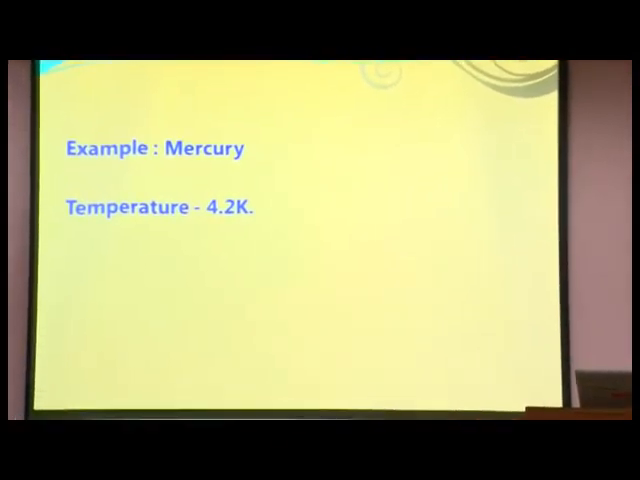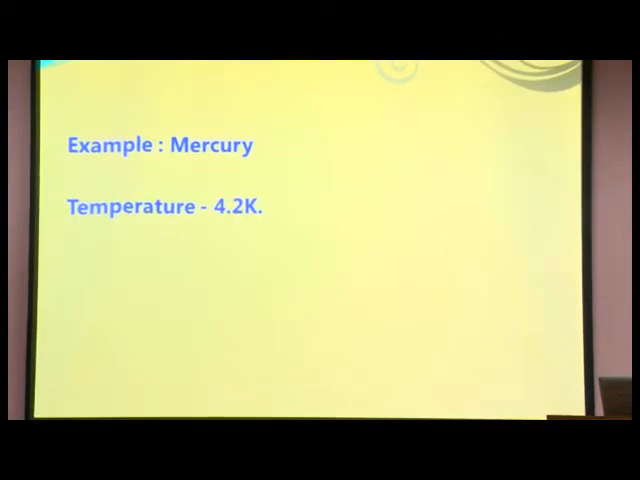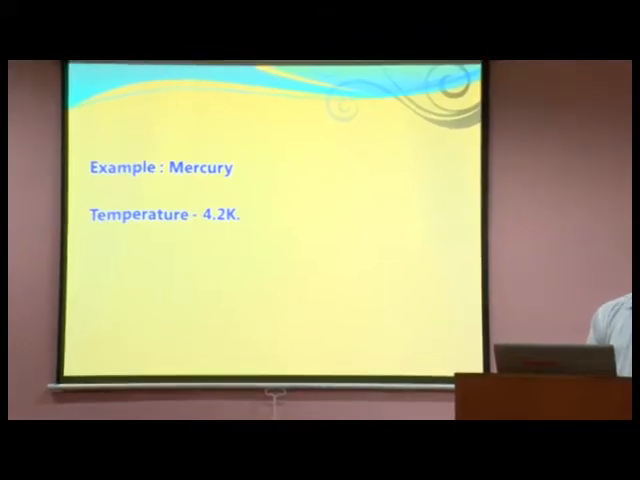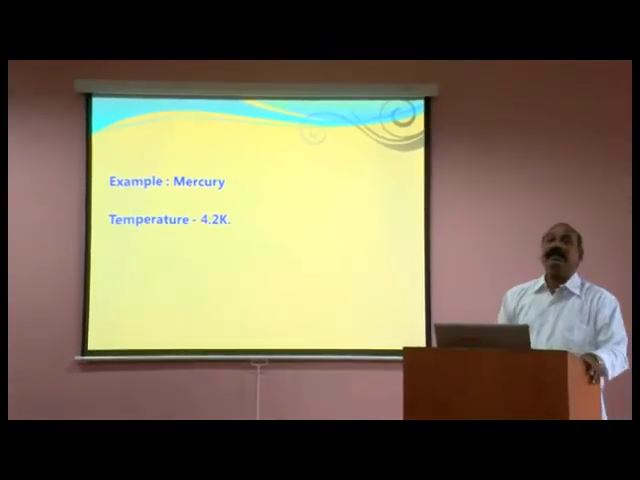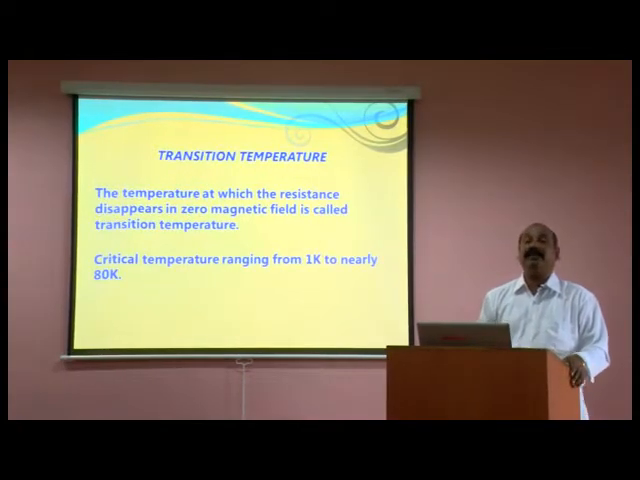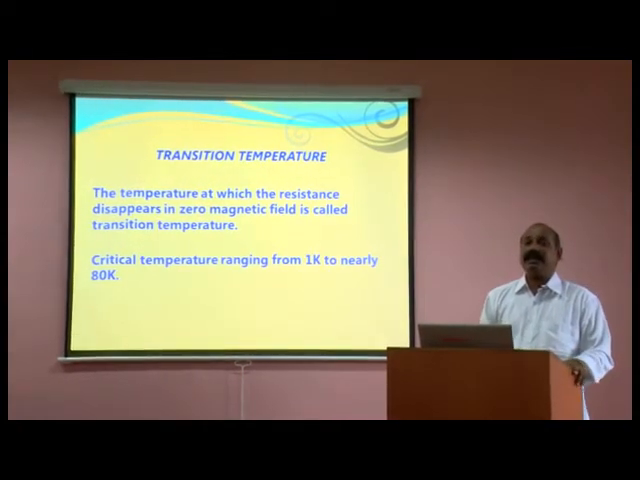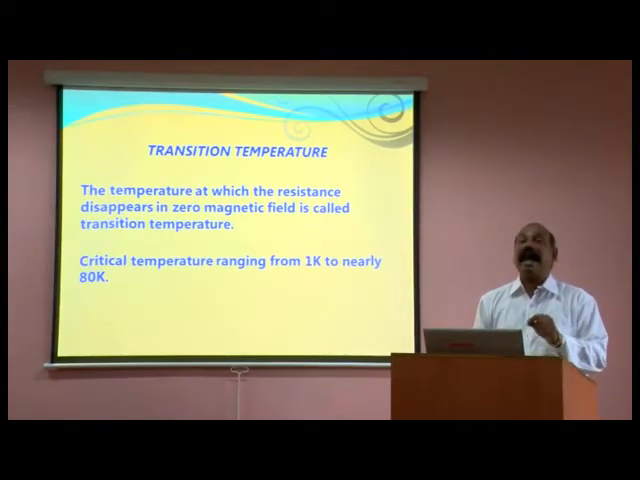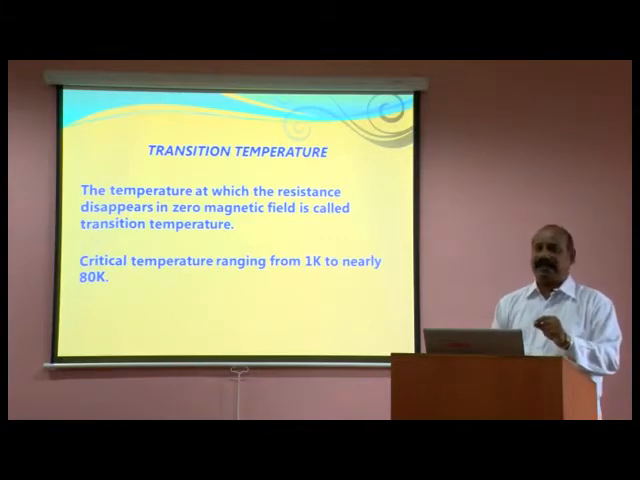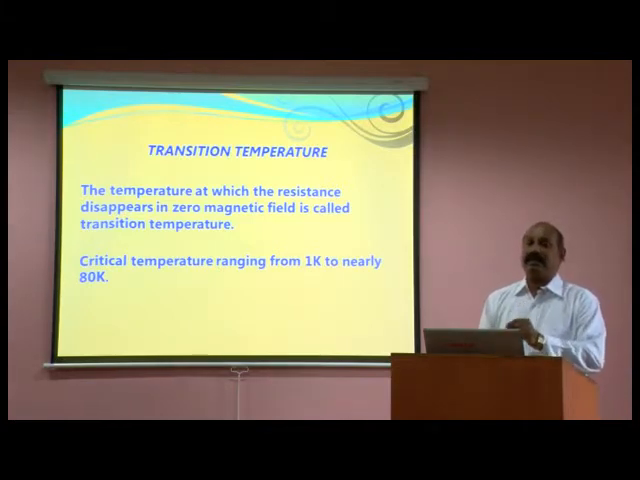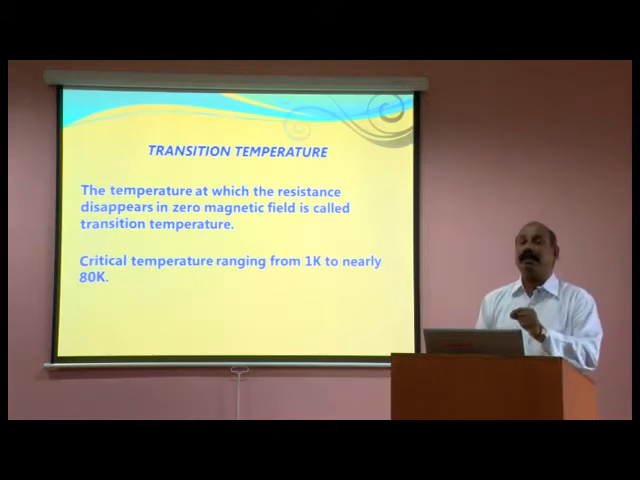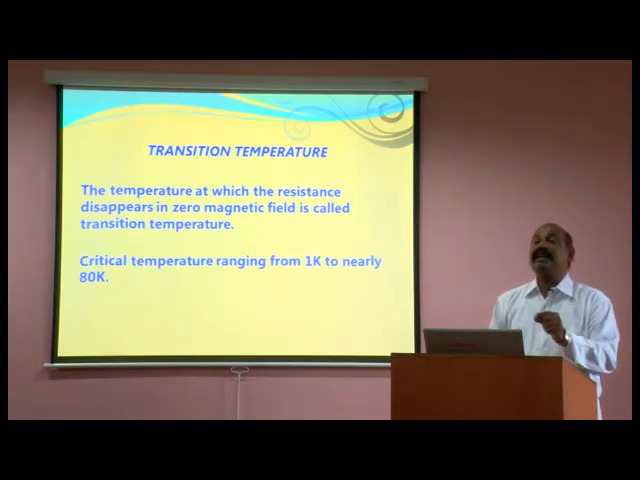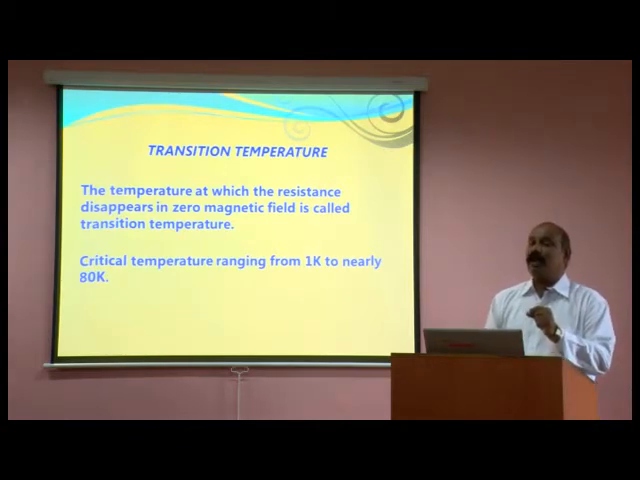For example, mercury. What is mercury? Mercury is a metal which is liquid in state. What is the temperature here? The temperature mentioned here, 4.2 Kelvin, is the critical temperature. This critical temperature is the temperature at which mercury will act as a superconductor. So above 4.2 Kelvin, mercury becomes a normal conductor, and below 4.2 Kelvin, mercury acts as a superconductor.